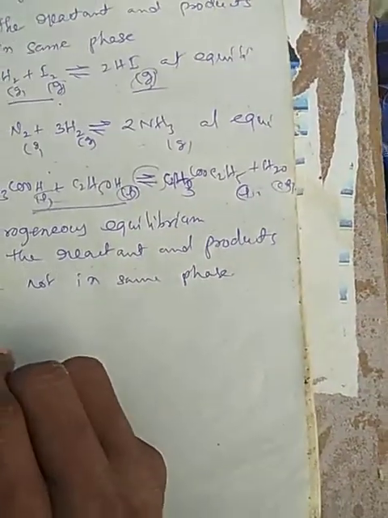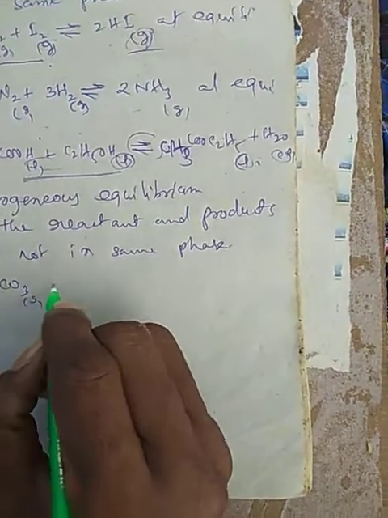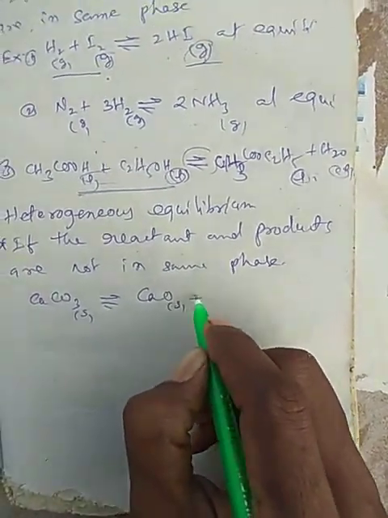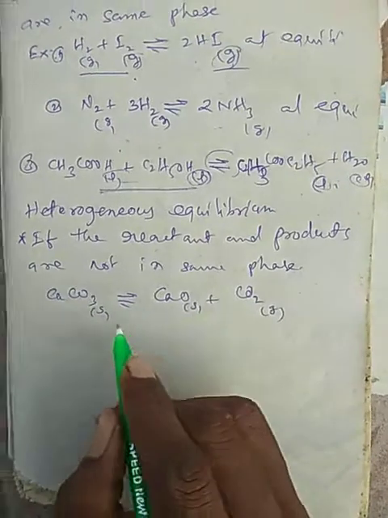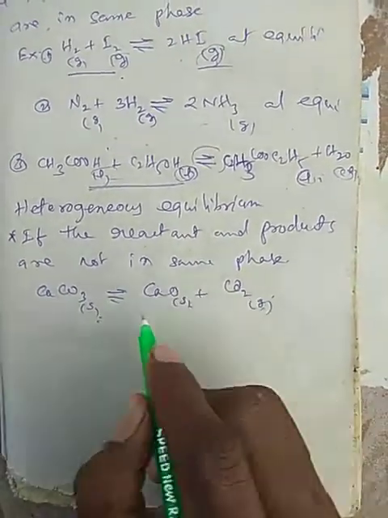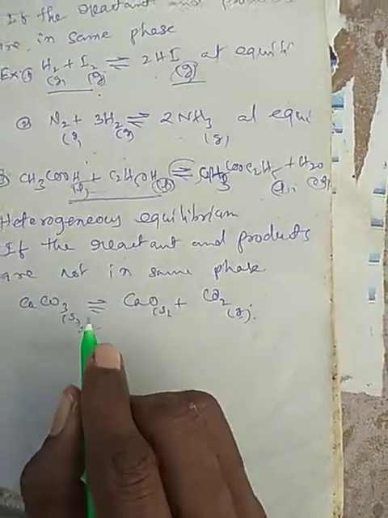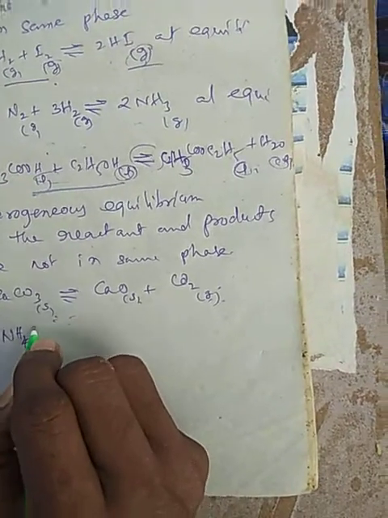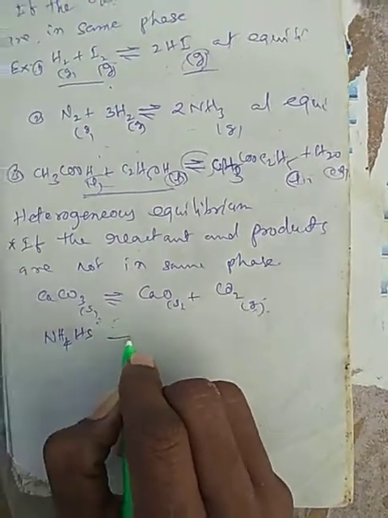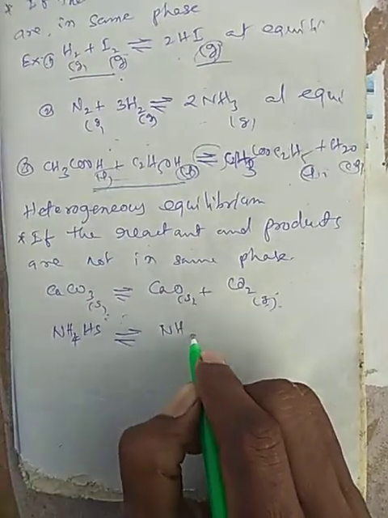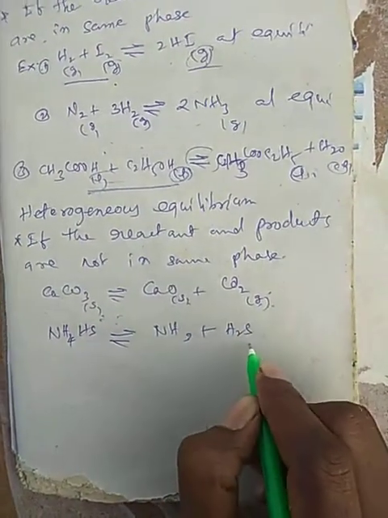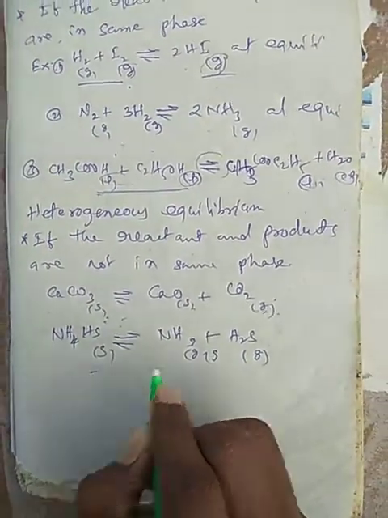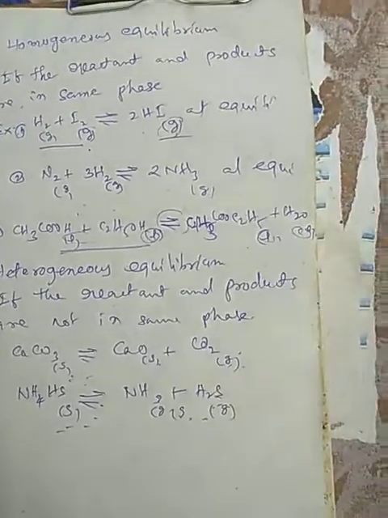Now see, for example, calcium carbonate, which is a solid, at equilibrium in a closed vessel gives calcium oxide, a solid, and carbon dioxide, a gas. This solid and gas are different phases. Next, these reactions also proceed completely in a closed vessel only: NH4HS changes to NH3 plus H2S. These are gases, but the reactant is solid. Reactant and product are in different phases.